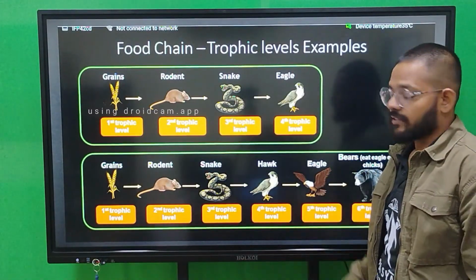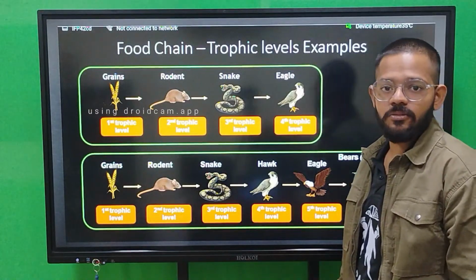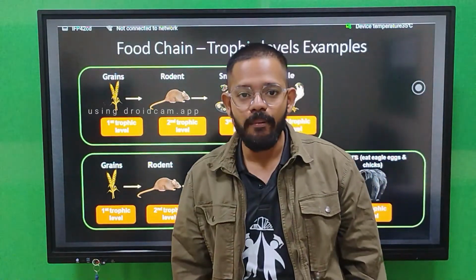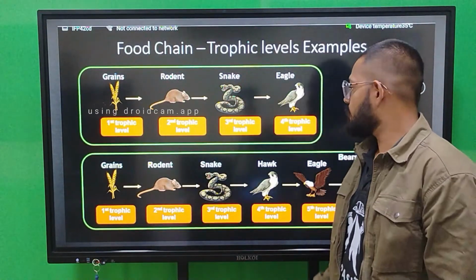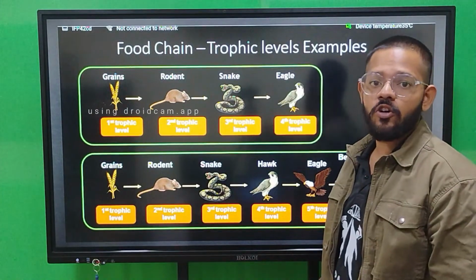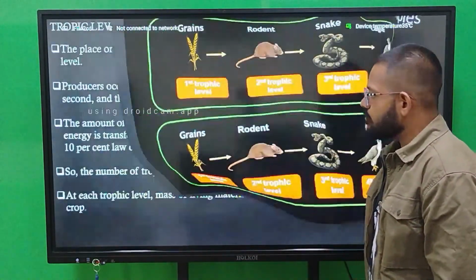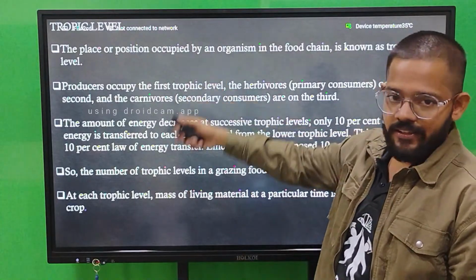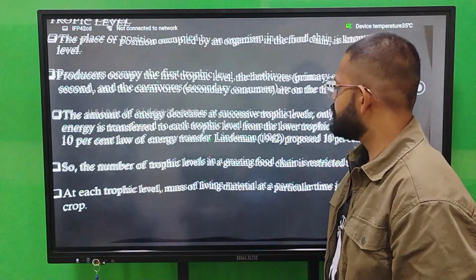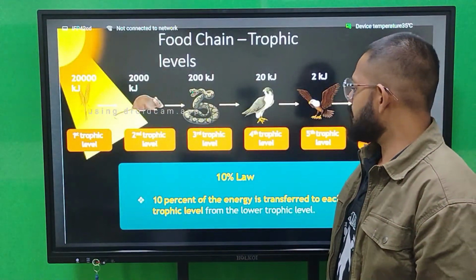Then at the third trophic level. The third trophic level is occupied by secondary consumers, and trophic level 4 is occupied by tertiary consumers. So next trophic level that I tell you now. Okay, so food chain trophic level.